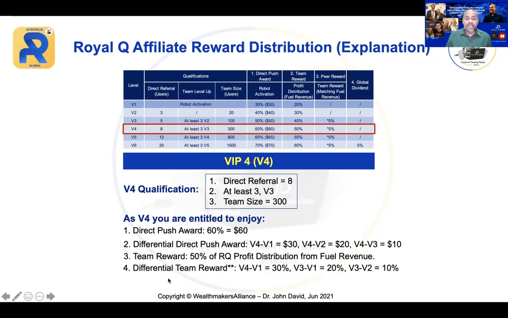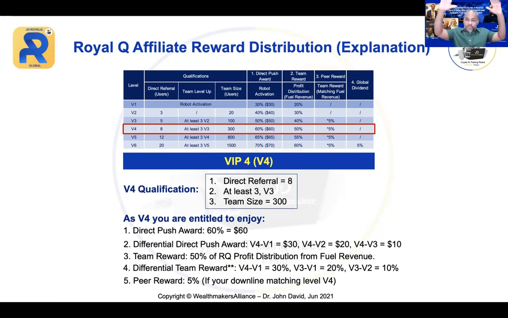And thereafter, you will enjoy the differential, also 3 levels. V4 to V1, 30%, V3 to V1, 20%, V3 to V2, which is 10%. Next, you have the peer reward. So your V3 becomes V4, same level as you. Now you will enjoy 5% from the total V3, which is 100 people. The 100 people they have, you will enjoy 5% from that.